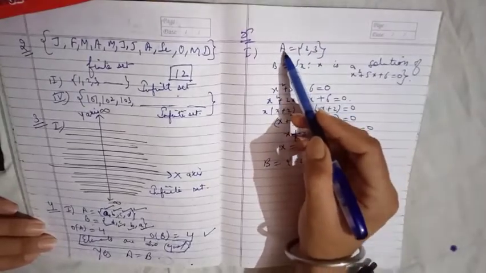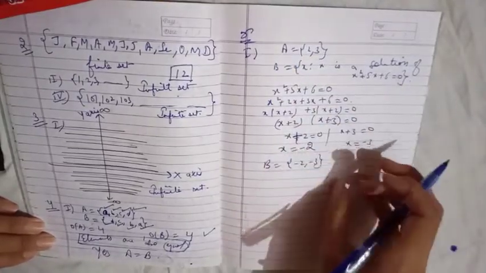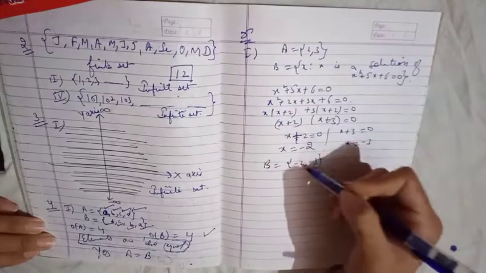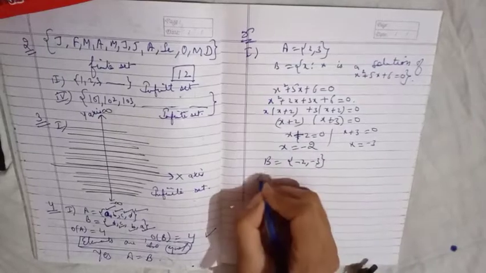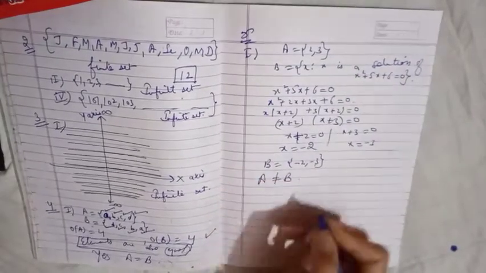The order of A is 2, the order of B is 2. Orders are equal. Elements are not equal, because 2 is not equal to minus 2, and 3 is not equal to minus 3. So A is not equal to B, right?